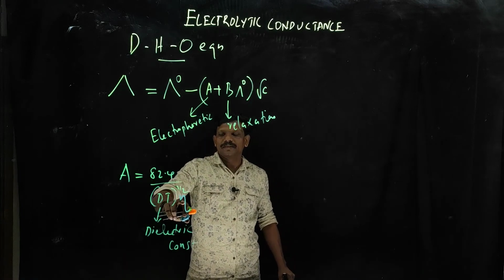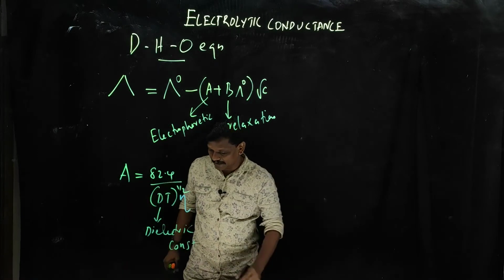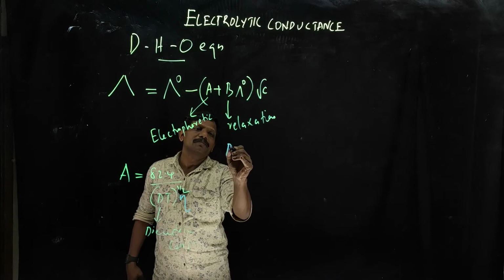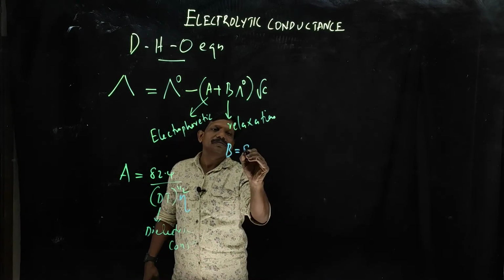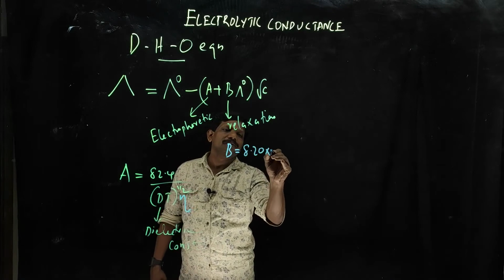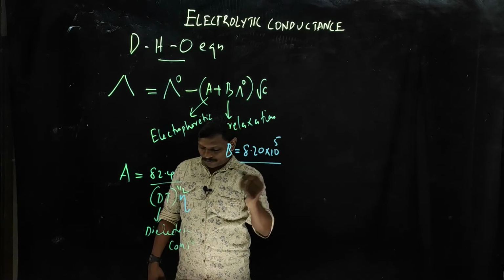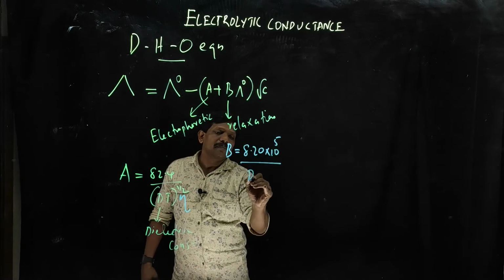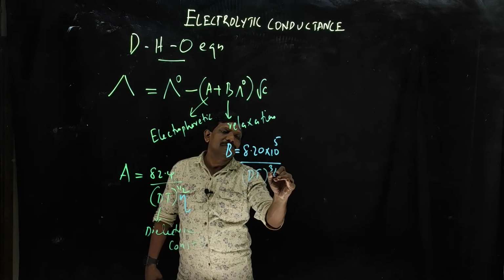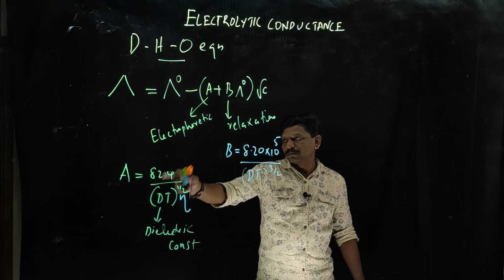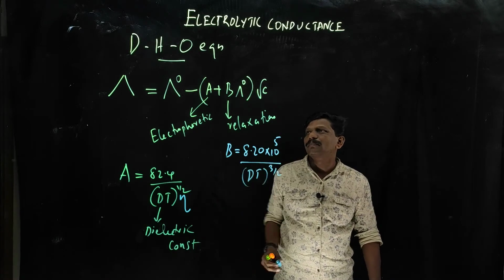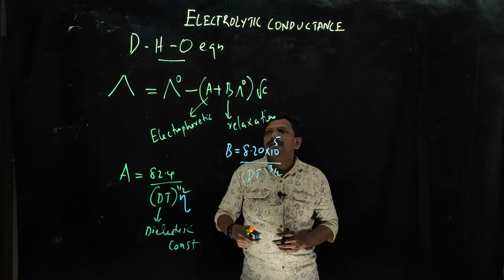You can see that intrinsic viscosity factor here. And this B is accounting for the relaxation effect, that is 8.20 into 10 raised to 5 divided by (DT) all raised to 3 by 2. So now you see this is called the Debye-Huckel-Onsager equation.